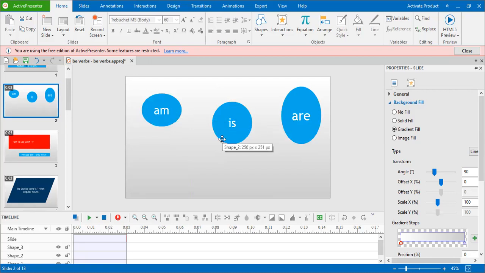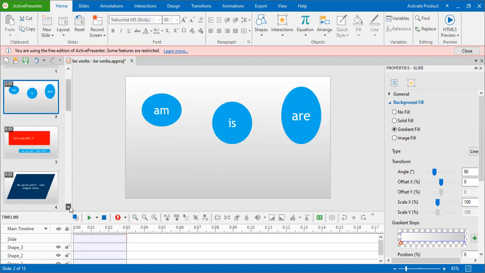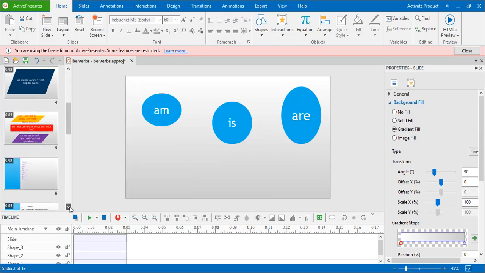Again, we have discussed the be verbs am, is, are. Am is used only with I. I එක විතරයි මේ යොදන්නේ. Is is used only with singular nouns. Is යොදන්නේ ඒක වචන නාමපදත් එක්ක විතරයි. Are is used with plural nouns and ඒ වගේම you එක්කත් are use කරනවා. Shall we move to the next slide?